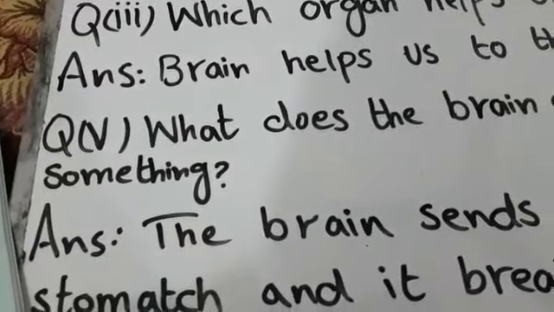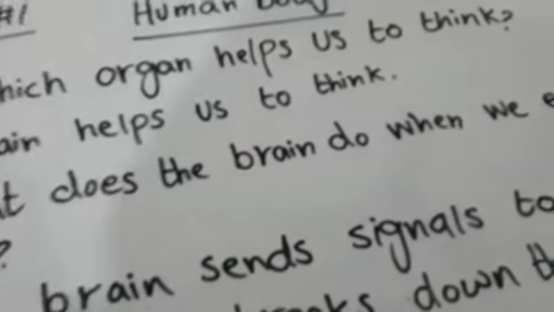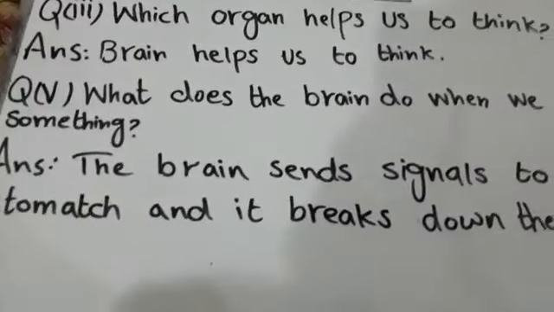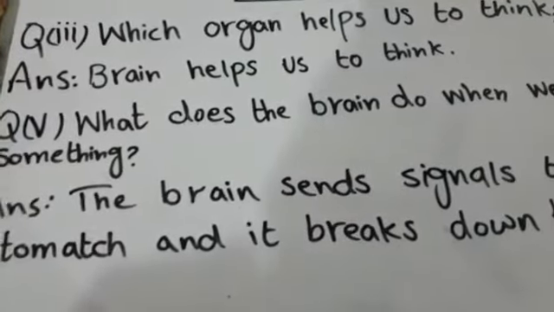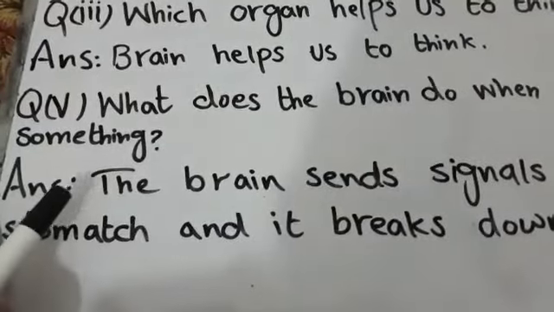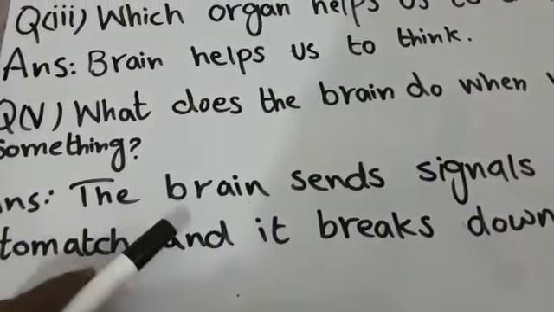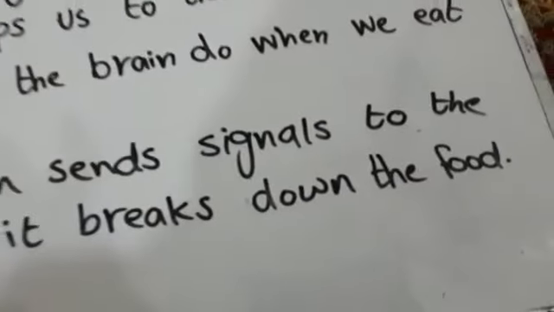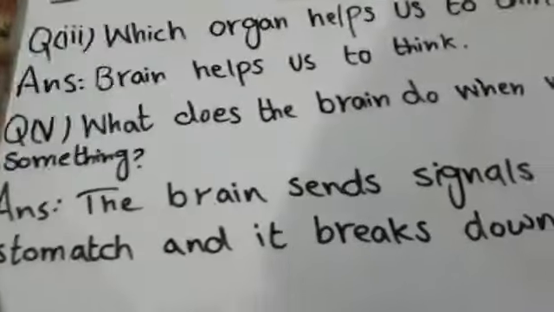Okay, question number 5, what does the brain do when we eat something? When we eat something, what is the order of the brain to the body, to any body part? The brain sends signals to the stomach and it breaks down the food to digest it.